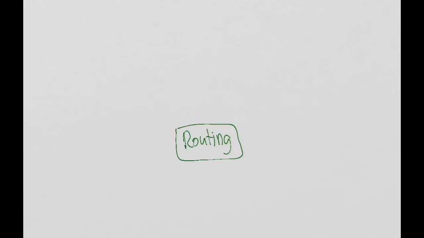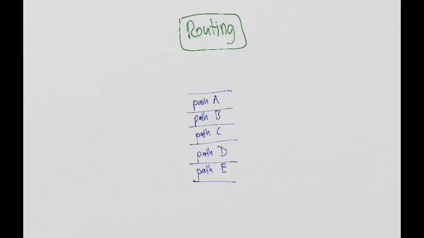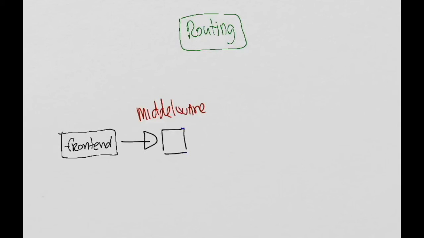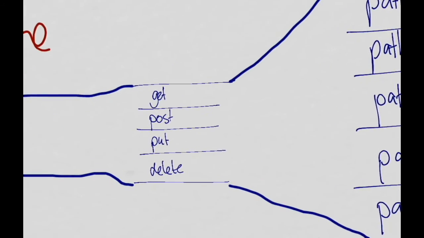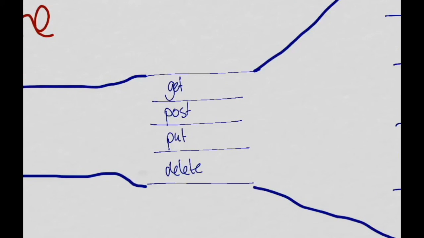The route is sending the request to the right URL path. When the request passes the middleware, the request will be directed to the right path. The server can get, post, update and delete data.